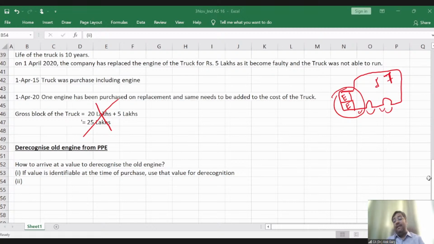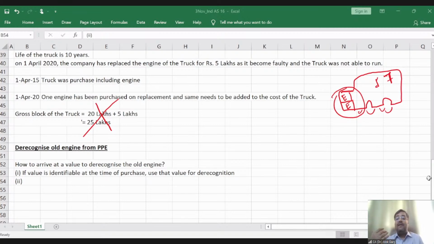If the value is not identifiable, then the standard says to use the current value. But sir, the truck was purchased on 1st April 15 and we are replacing it on 1st April 20. So technically after 5 years, if I have spent 5 lakh today, the cost would not have been 5 lakh rupees at that point of time. Every year there is inflation also, an increase in cost also. The standard says don't worry. If the value is not identifiable, then use the current value as a surrogate cost.